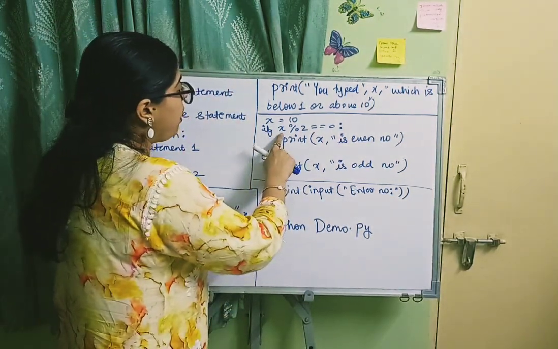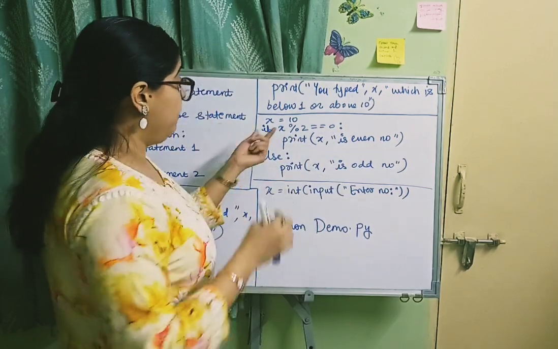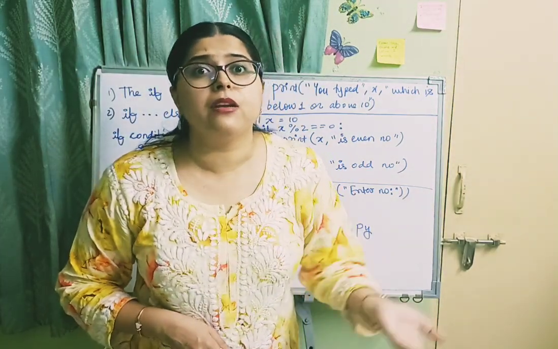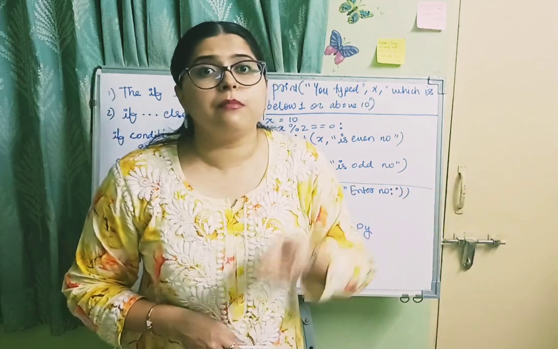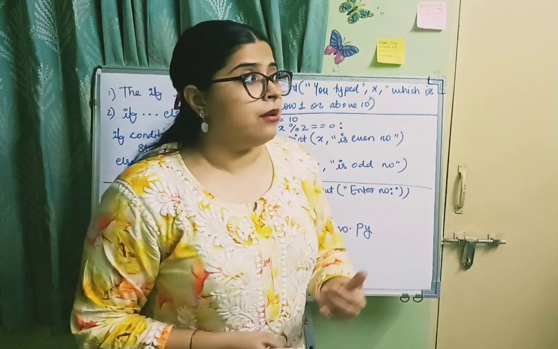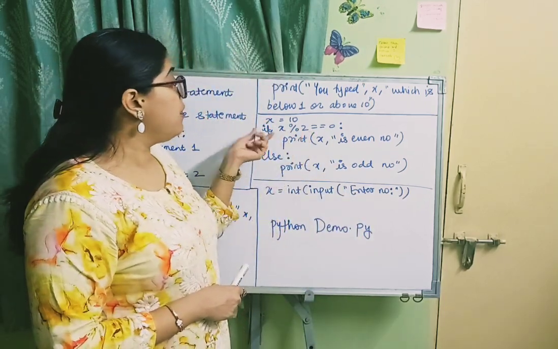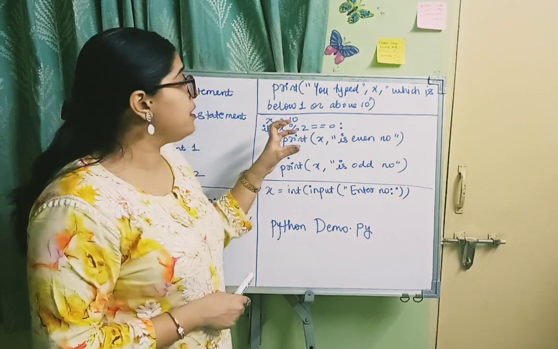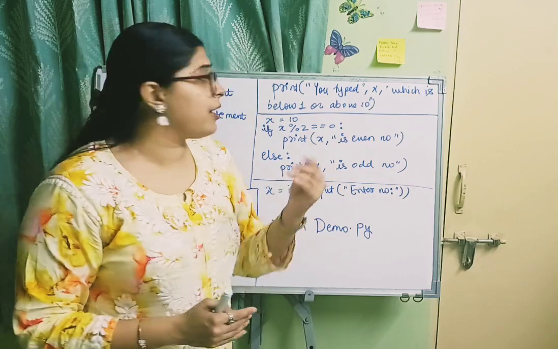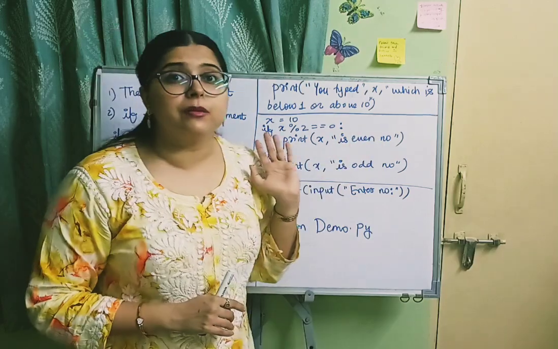If x modulo 2 equal to 0 colon, print x is an even number. Now why modulo operator? Because modulo operator returns the remainder of division. You are dividing the number by 2 and you are checking whether the remainder is 0 or not. So you will require the remainder only, right? So this modulo operator returns the remainder. That's why we are dividing by 2, and whatever is the remainder, we are comparing it with 0. And if the remainder is equal to 0, means it is divisible by 2, we say x is an even number. Whatever the value of x is, here 10 is an even number will be displayed.